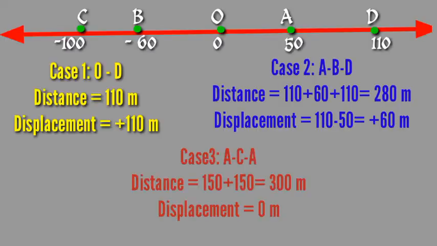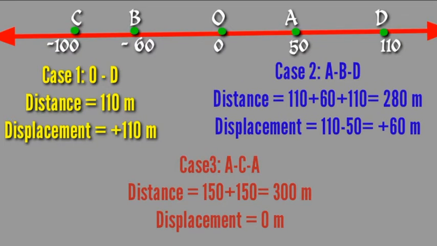Okay, and for clarification of distance and displacement, again we can consider an example. Suppose an object is moving along a straight line, and we consider the x-axis. The origin is considered as O, that is 0. Then A, B, C and D are the points which we represent on that particular path. The values of A, B, C and D are already expressed in the figure itself. In the first case we are considering, the object is moving from O to D.